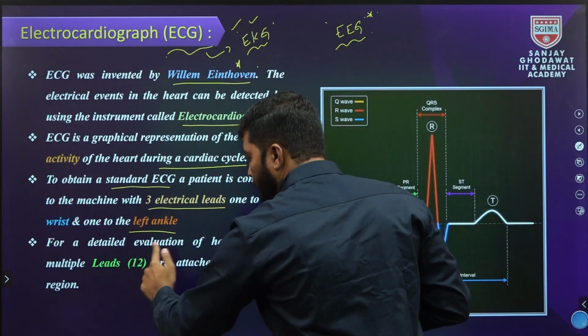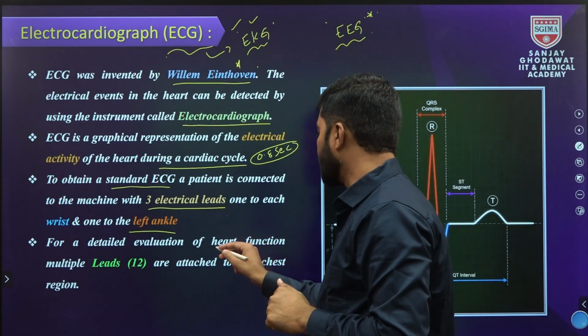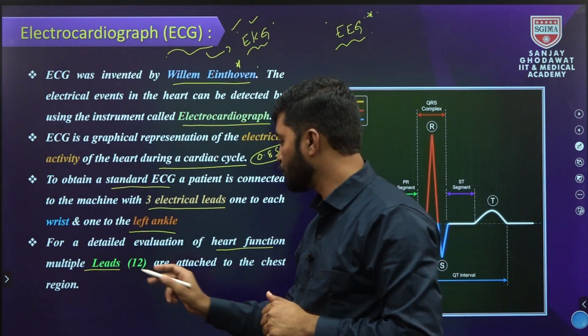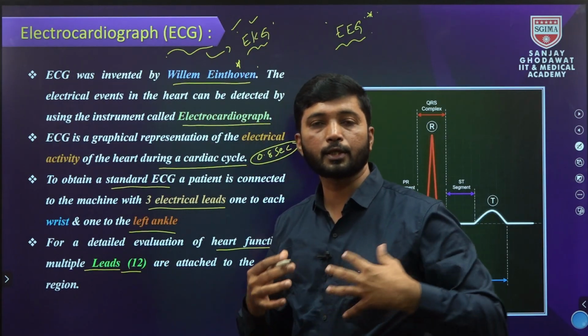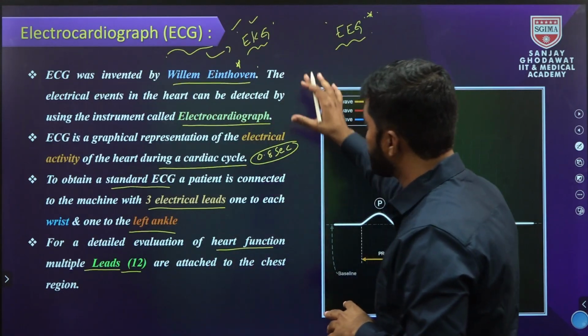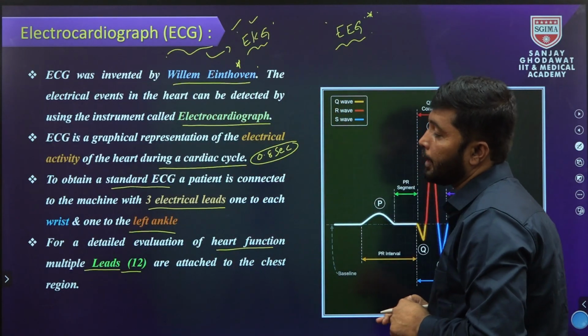For detailed evaluation of the heart functions, multiple leads are used. Twelve leads are attached to various spots of the body, like the chest regions. This is some introduction about the ECG.